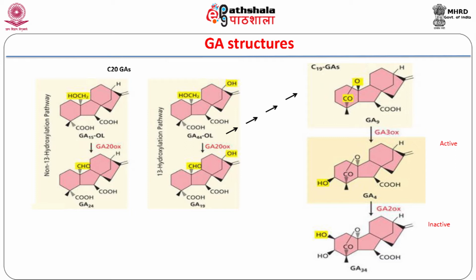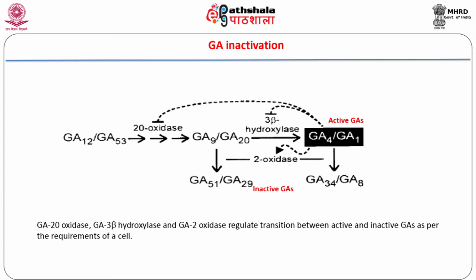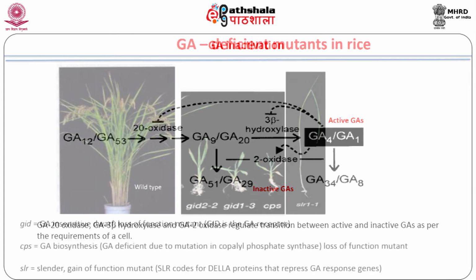Presence of the lactone ring and hydroxylation at the 3rd carbon are important steps which lead to formation of bioactive GAs. On the other hand, hydroxylation at the 2nd carbon converts the bioactive GAs to inactive forms, namely GA34 and GA8. GA activity is therefore regulated by the expression and activity of 3 oxidases: GA20 oxidases, GA3 oxidases and GA2 oxidases.